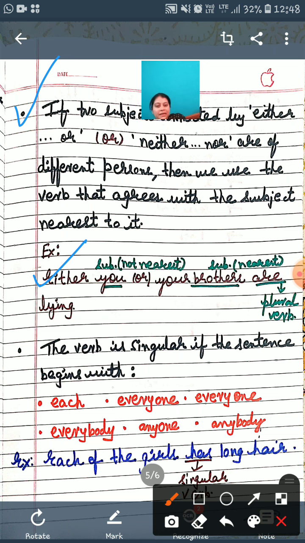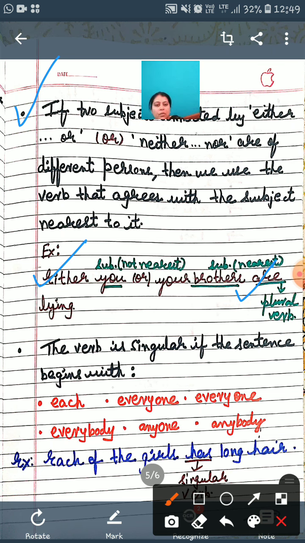Look at my example. Either you or your brothers are lying. या तो तुम या तो तुम्हारे भाई कोई झूठ बोल रहा है. The meaning of the sentence is this: either you or your brothers are lying. So what is the nearest subject here? You? Is you the nearest subject? No. The nearest subject is brothers. So your brothers are lying. In that case, we have to use the plural verb, that is are.